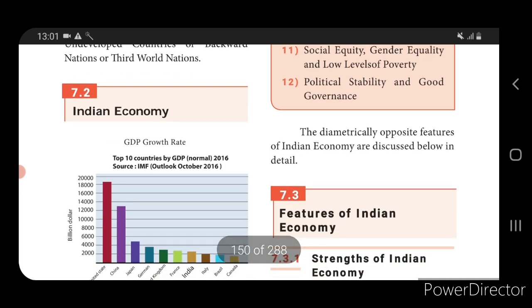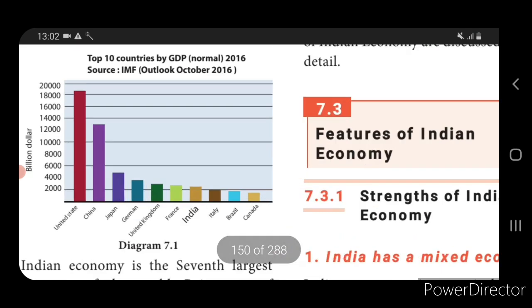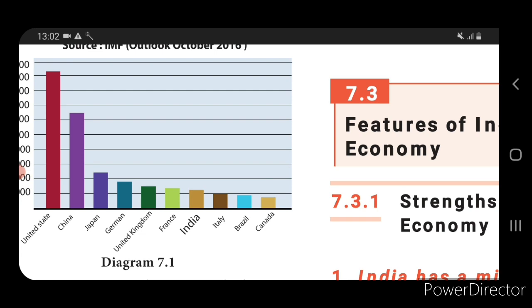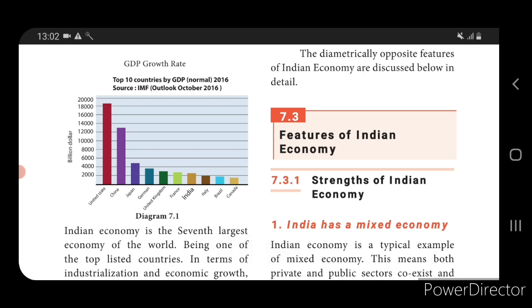Okay, next we saw about the Indian economy. See here, the Indian economy is among the top 10 countries. The total GDP share of the Indian economy is 7%. So India stands in the 7th position among the top 10 countries. This graph explains where India stands. Then we saw the features of the Indian economy, that is, the strengths of the Indian economy.